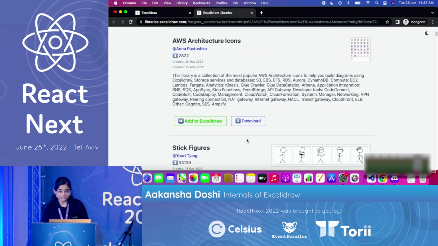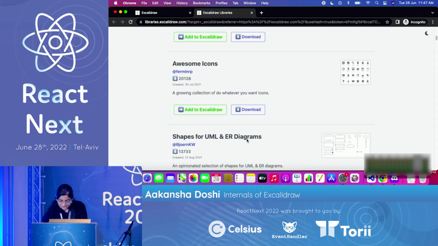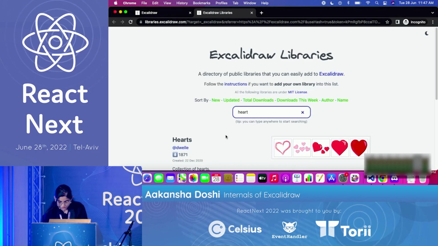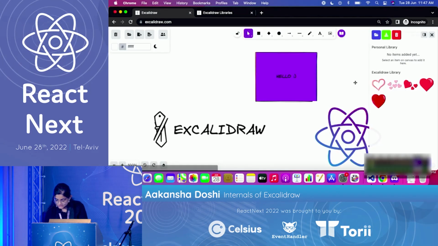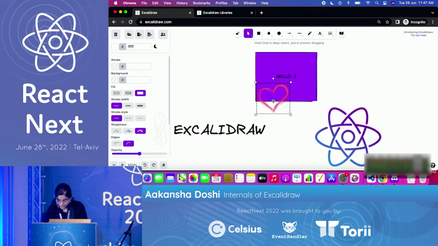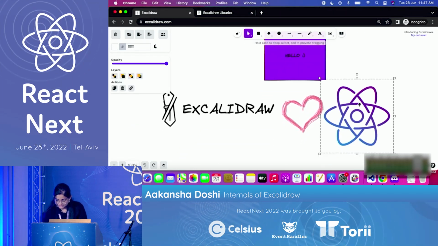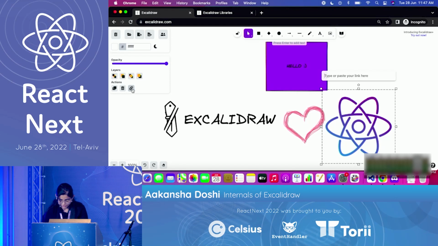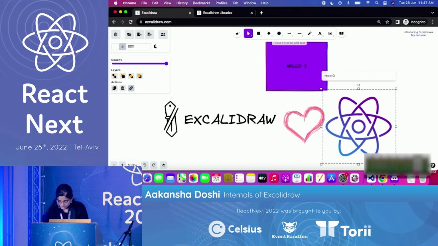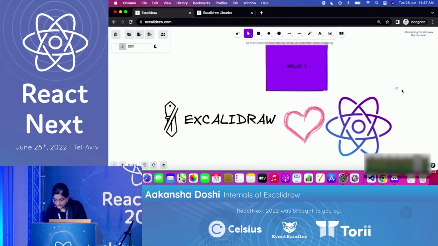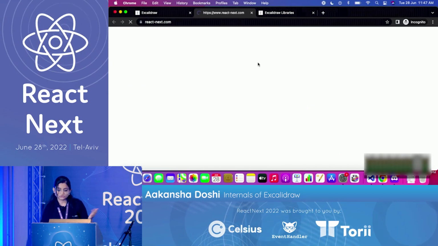You should definitely check out the libraries if you still haven't, and you can even search for the libraries. So let me search for hearts. I really like this one, and this is my favorite. So yeah, this looks good. And let me also link this to the website, reactnext.com. Now you have the link here as well, and you can just open the link.